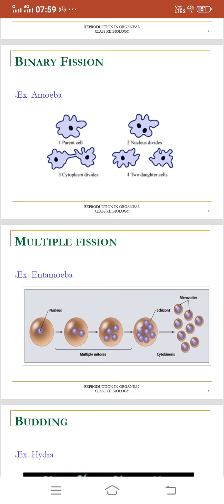Then the cytoplasm divides, cytokinesis occurs. So a number of daughter cells, not only two, are formed. That particular type of fission is called multiple fission, because multiple cells are formed.